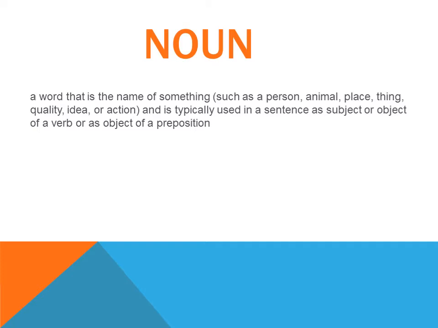So I don't think that definition is required to be explained. I will just read it out. So noun is a word that is the name of something. So name of something means person, animal, place, thing, quality, idea or action. But one thing I must explain you, here action is written, so you might think that action is verb.